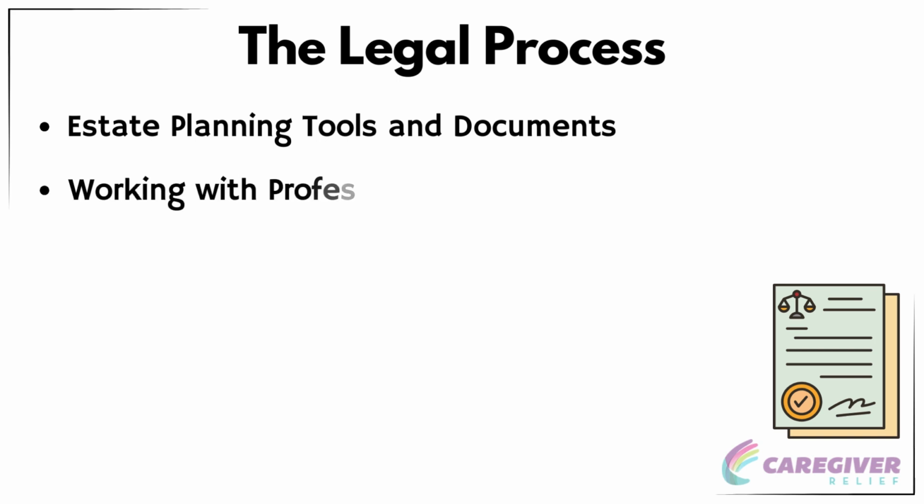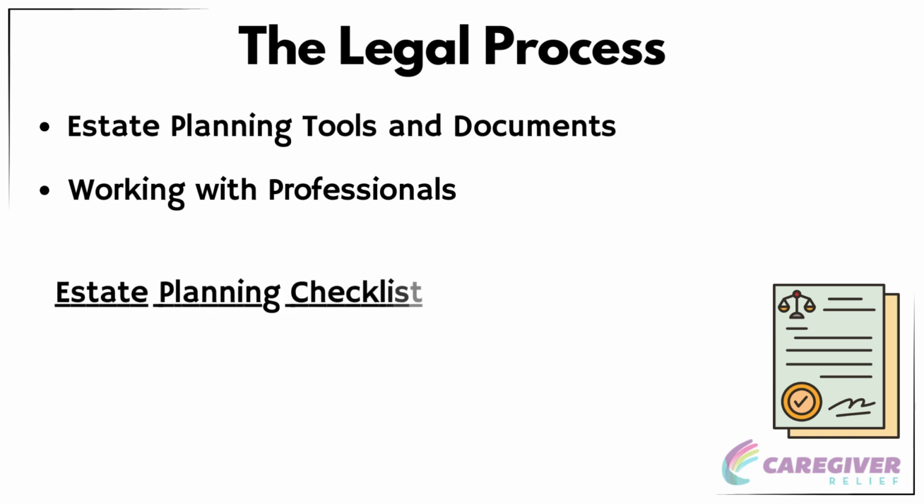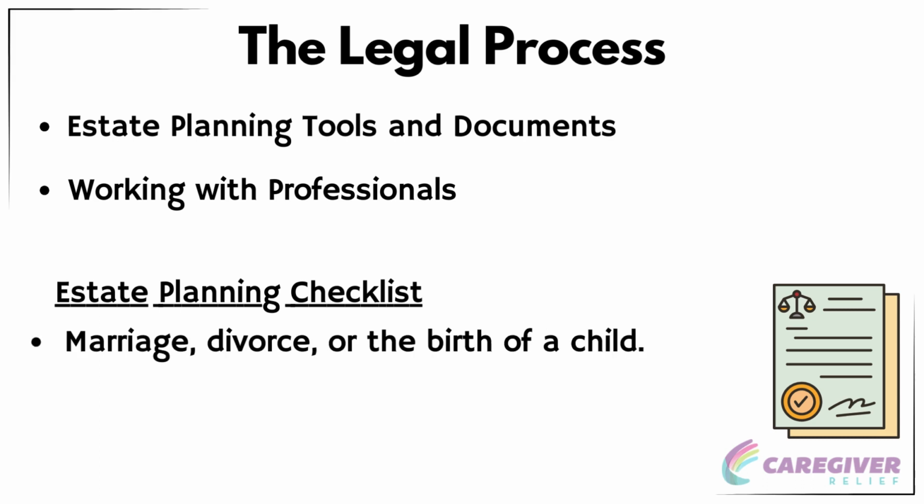Working with professionals. Consult with certified financial planners, tax advisors, and legal experts. They can provide valuable advice tailored to your specific financial circumstances and help in creating a complete and effective estate plan. Estate planning checklist. Develop a checklist to ensure all aspects of your estate plan are covered. This should include reviewing and updating your plan regularly, especially after major life events like marriage, divorce, or the birth of a child. Remember, estate planning is an ongoing process and should be revisited periodically to reflect changes in your life, financial situation, and the law.